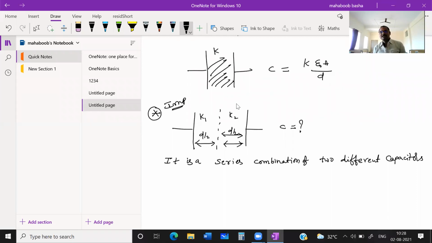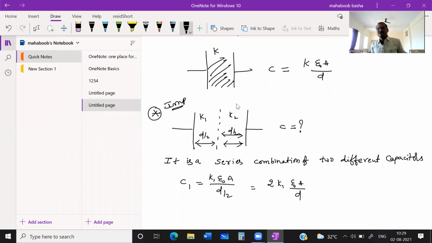Now they will have different capacities. The capacitance of the first capacitor is epsilon naught times K1, the area of the plate is unchanged, divided by the distance, which is half. So it will become 2 K1 epsilon naught A by d. Are you getting what I am saying?